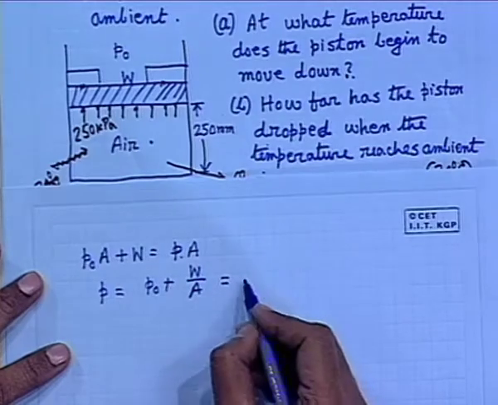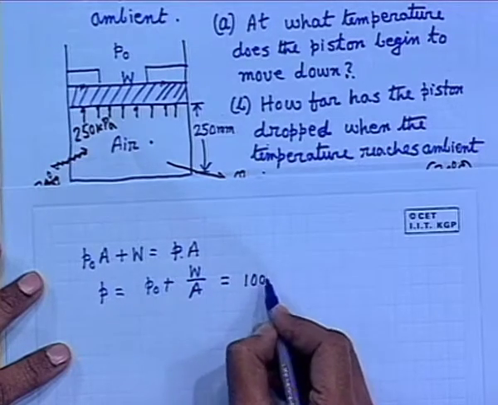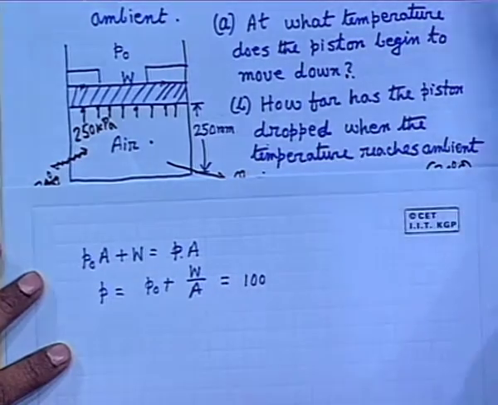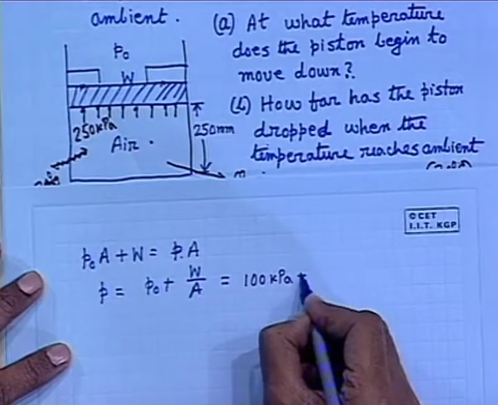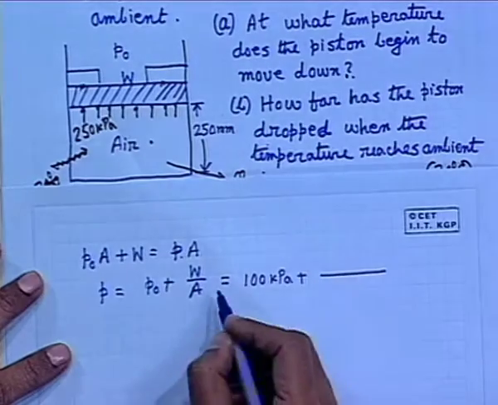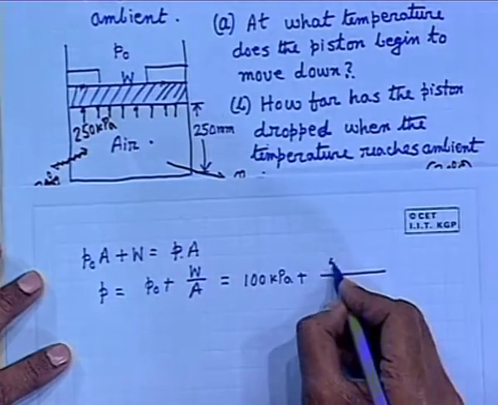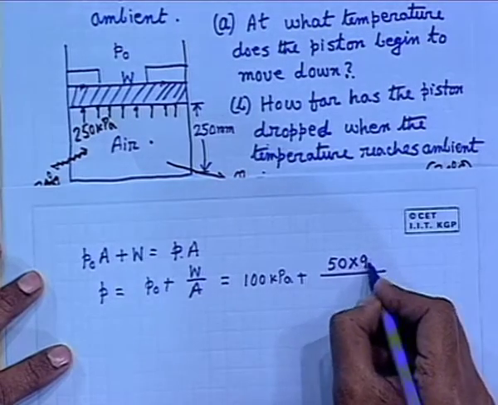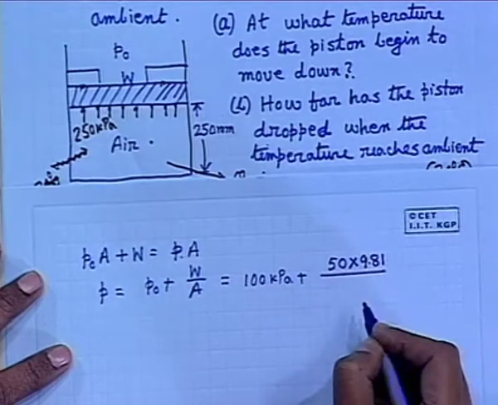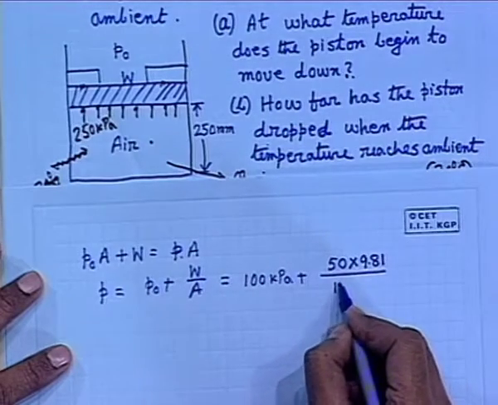What is P0? 100 kilopascals. This part also has to be expressed in kilopascals. 50 kg is its mass, so the weight is 50 times 9.81 Newton, divided by the area. What is the area?